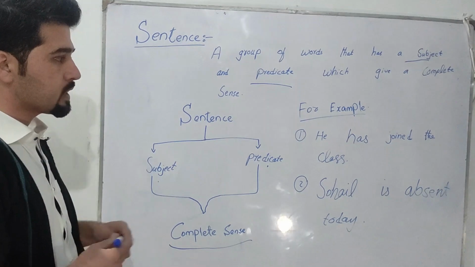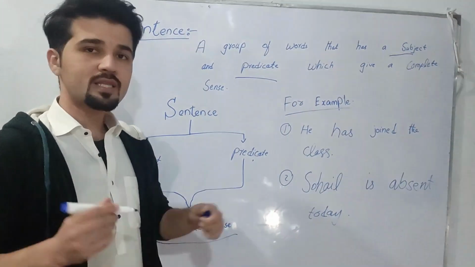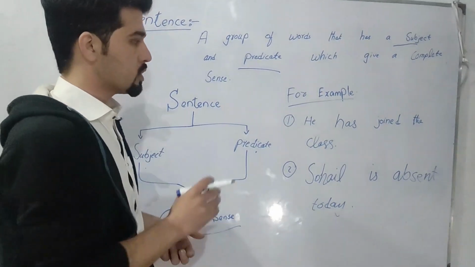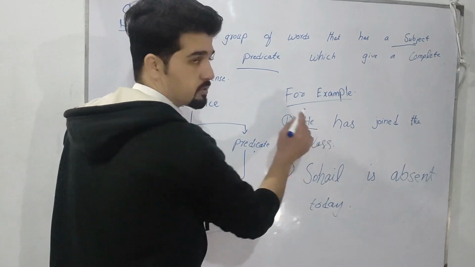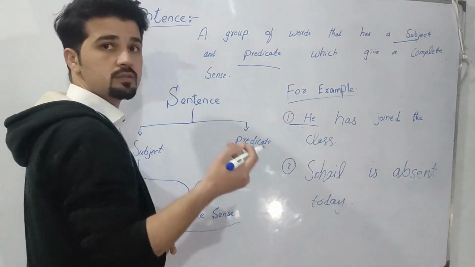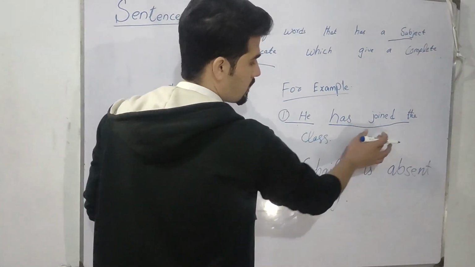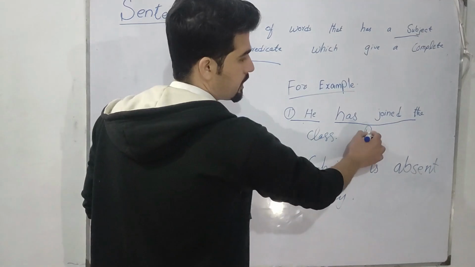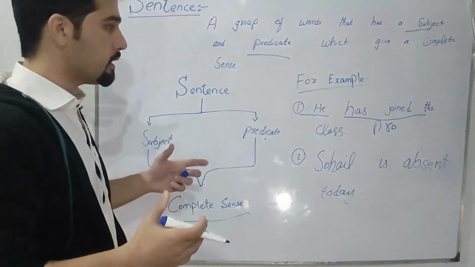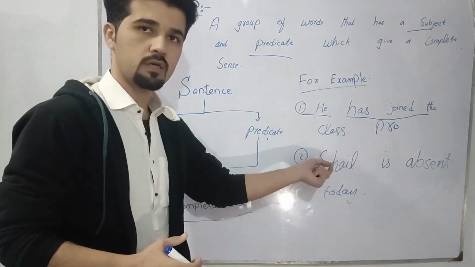For example, "He has joined the class." In this sentence, where is the subject and where is the predicate? "He" is the subject, because it mentions a person, and the other part of the sentence, "has joined the class," is called the predicate. When we combine these two parts, it gives us a complete sense: He has joined the class.